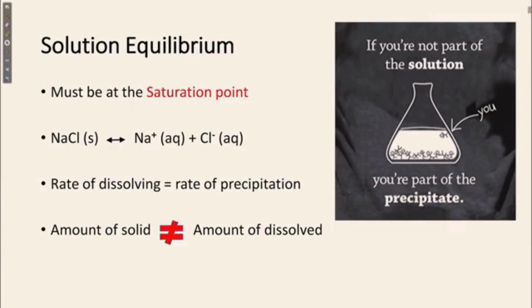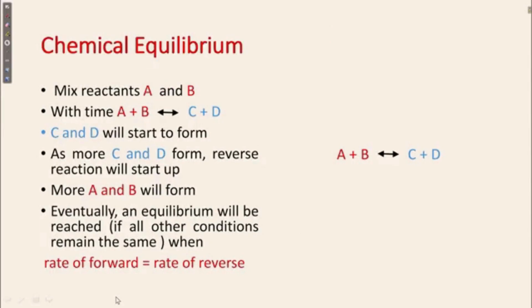That means at a saturated point, where dissociation or dissolution can occur, the rate of dissolving is equal to the rate of precipitation, but the amount of solid is not equal to the amount of dissolved. So let us discuss chemical equilibrium.